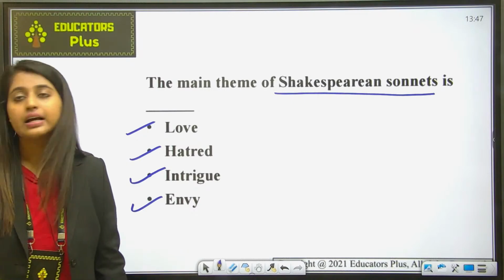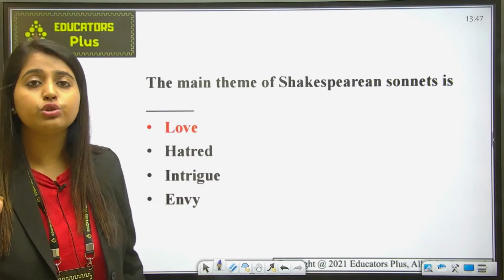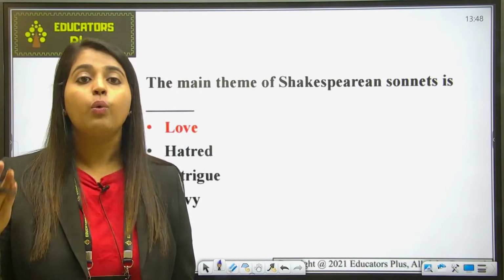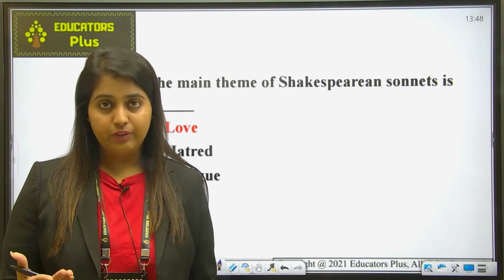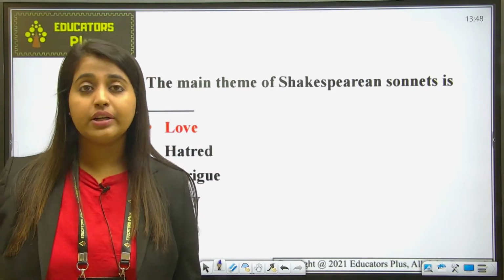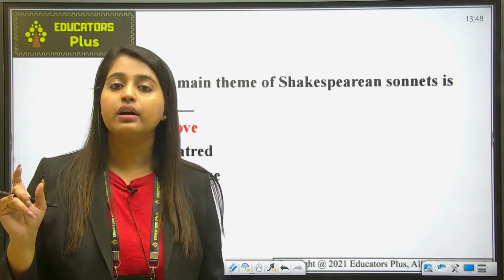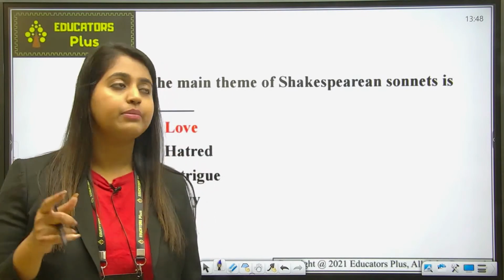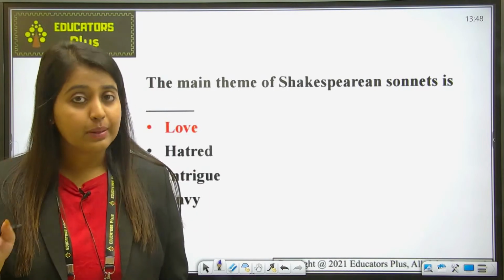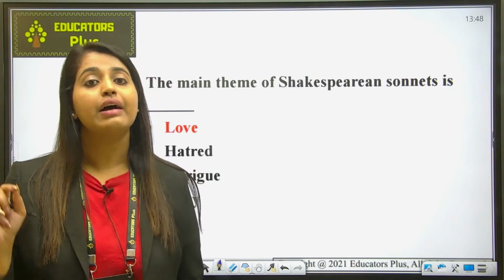Okay, so the correct answer to this question is love. Basically the sonnets as a form, especially as developed by Petrarch, was often associated with the theme of love. So Petrarch was an Italian writer who actually brought the sonnets from Italy to England, and the main theme of Petrarch sonnets were also love. So same goes with Shakespeare as well. Shakespeare is no exception to this. Just remember that. And majority of the sonnets have love as the theme.